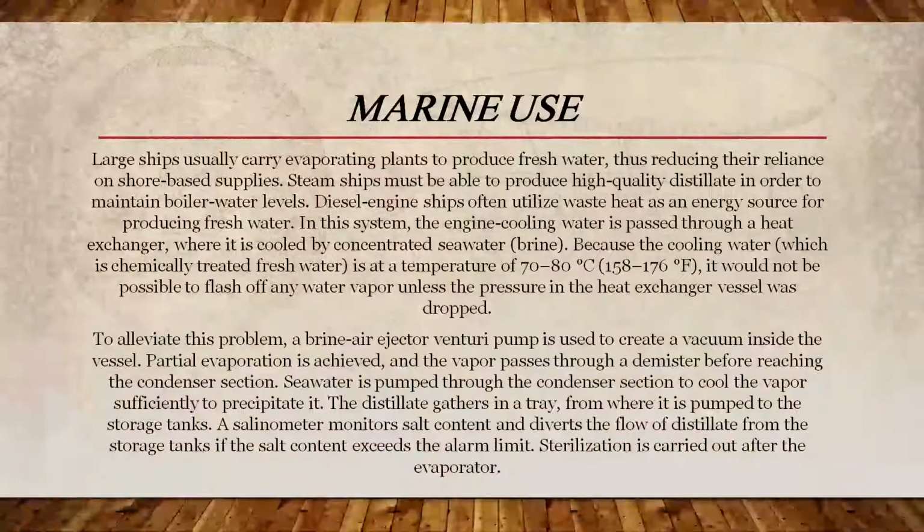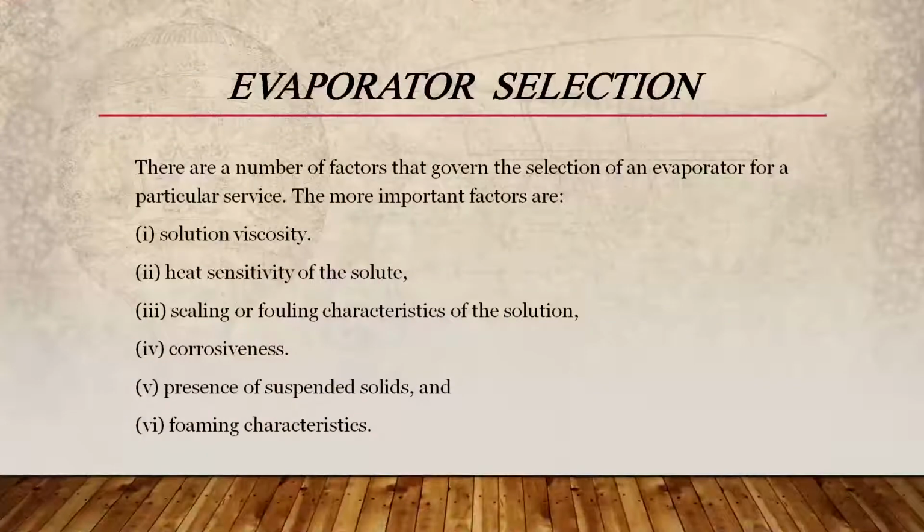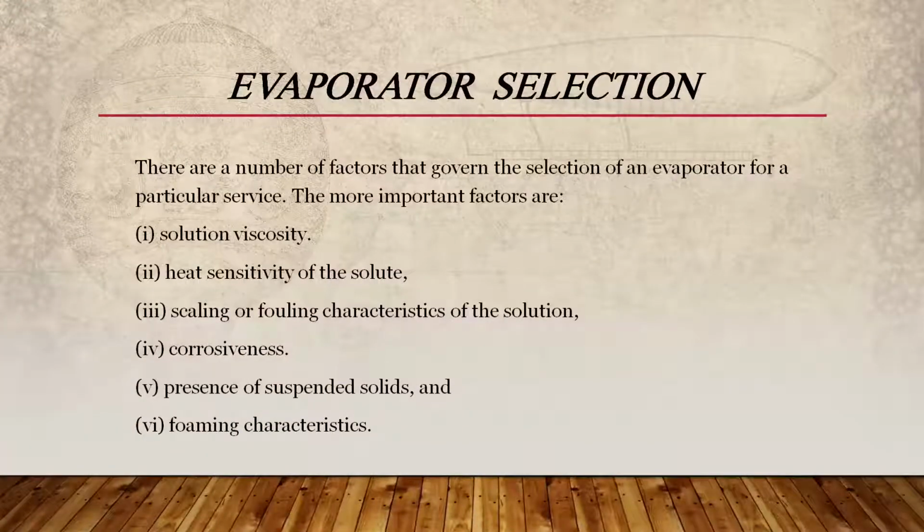Selection of evaporators is also a very important phenomenon which depends upon the type of solution. Mainly there are a few important factors like solution viscosity, heat sensitivity of the solute, scaling or fouling characteristics of the solution, corrosiveness, presence of suspended solids, and foaming characteristics.